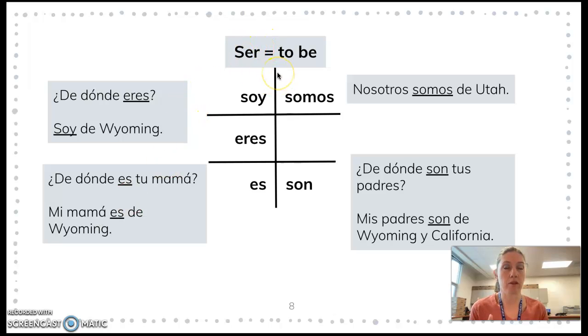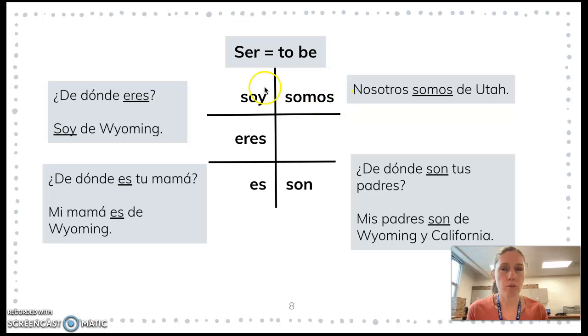We're using two main verbs. One is ser, and it means to be. And we've used the soy, like de donde eres, soy de Wyoming. We've done that a lot. De donde es tu mamá? Where is your mom from? She is from Wyoming. Es translates to is.